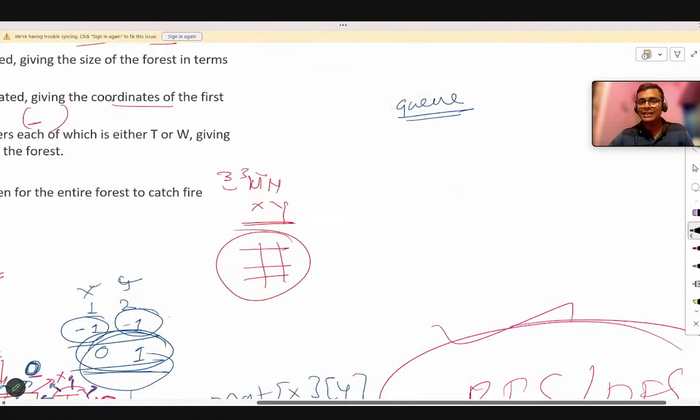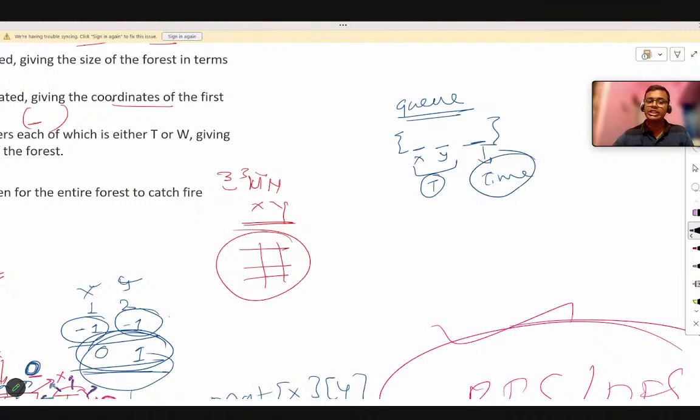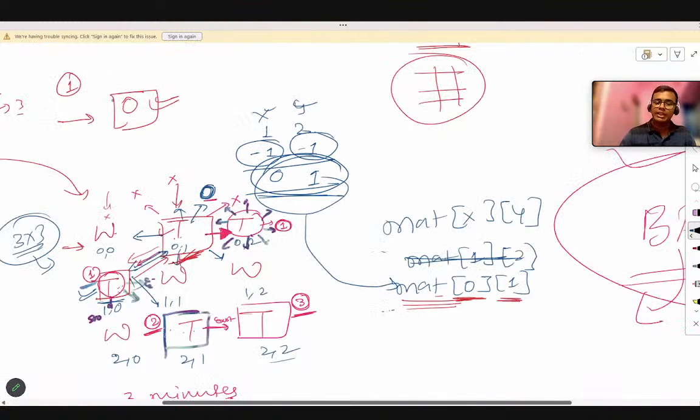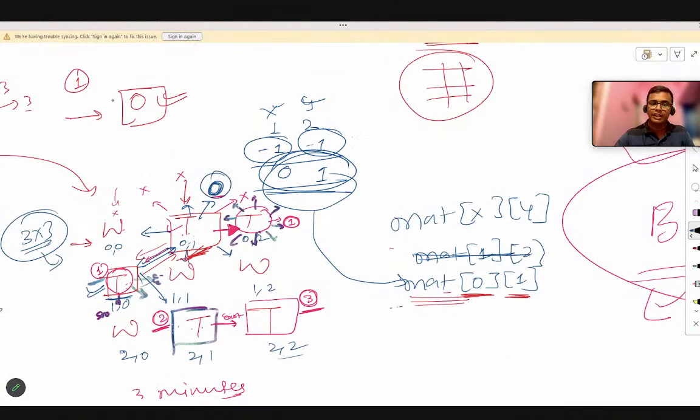The queue will hold 3 values. What will the 3 values be? The first values are x and y, the coordinates of the tree that is burning. And the third value is the time at which this tree is burning, because while explaining in this diagram, we are also considering the time.